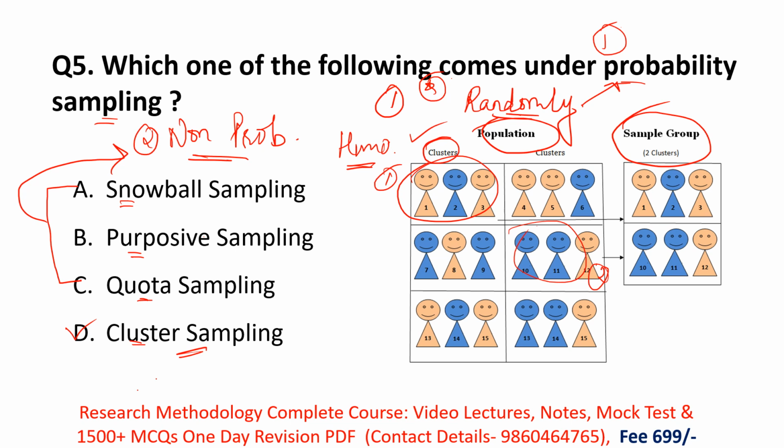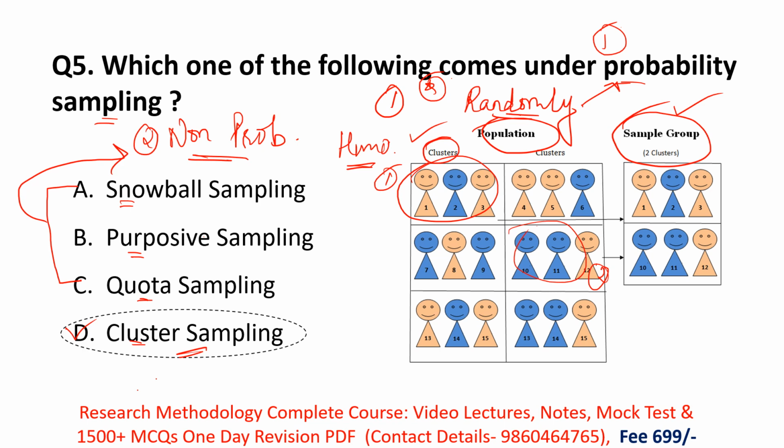Remember, cluster sampling is probability sampling. In probability sampling, researchers select their samples from the population randomly, and the population is homogeneous. Then from the population, the researcher randomly selects the cluster as it is, and this is known as the sample group. So this is called cluster sampling. So here the correct option is option D.